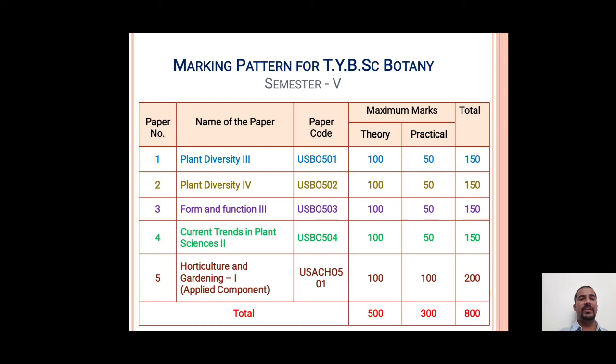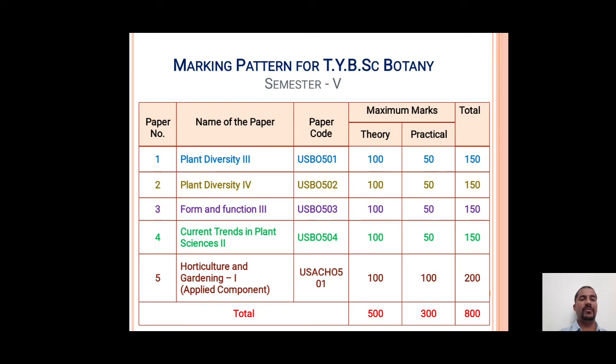For paper number 3, that is Form and Function 3, USBO 503, the theory paper is for 100 marks and the practical paper for 50 marks. Similarly, paper number 4, that is Current Trends in Plant Sciences, paper code USBO 504, has theory for 100 marks and practical for 50 marks, total 150 marks.